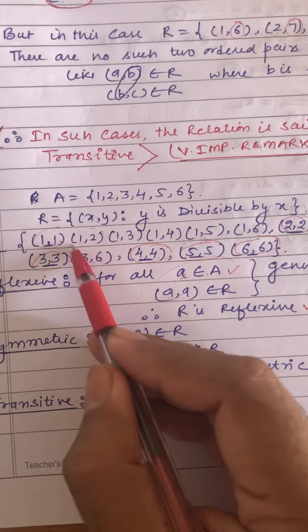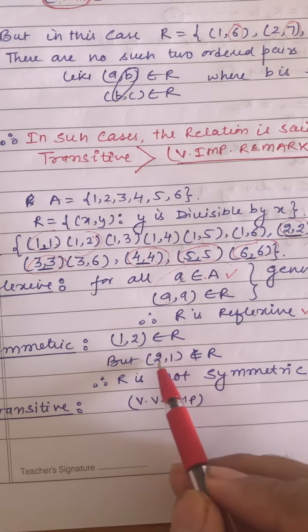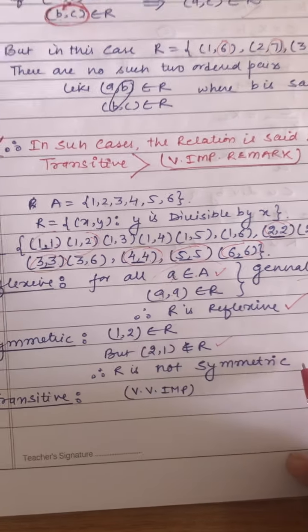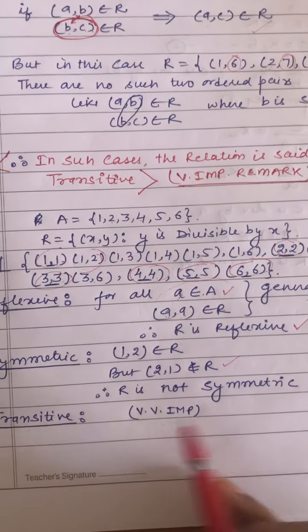Now for symmetric, you can take an example. See, (1, 2) belongs to R, but its opposite, (2, 1), does not belong to R. Therefore the relation is not symmetric. Then comes the transitive, which is again a very important part.